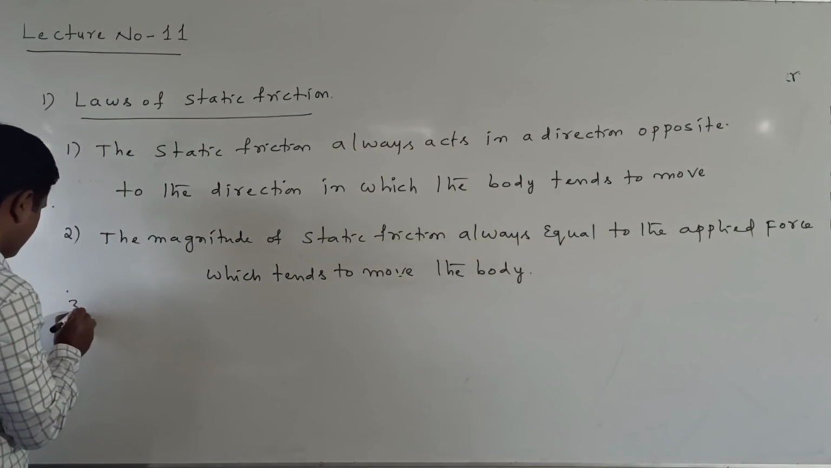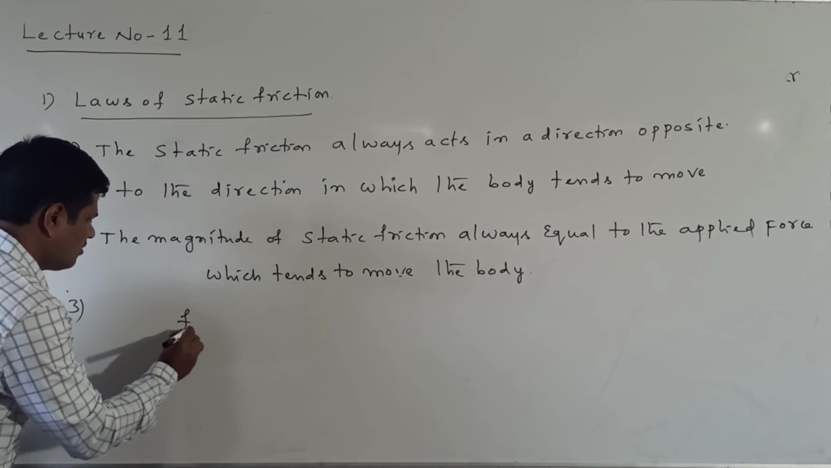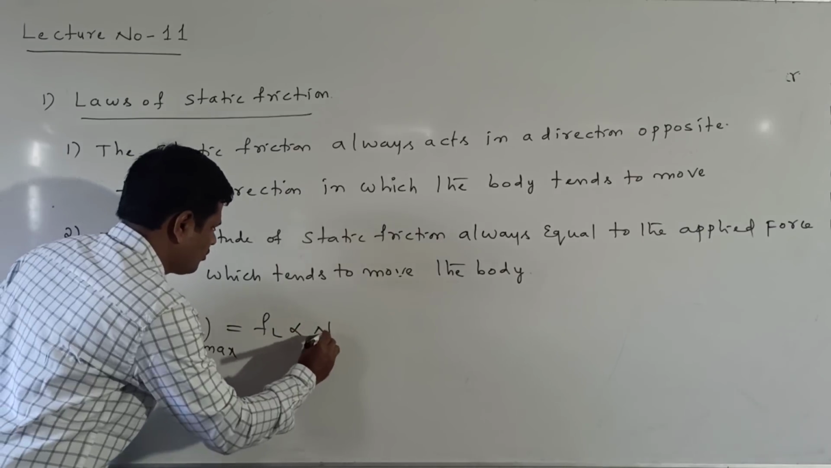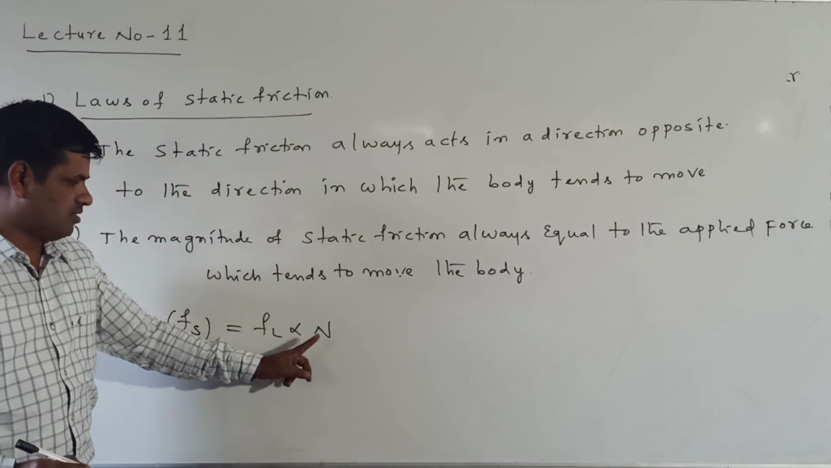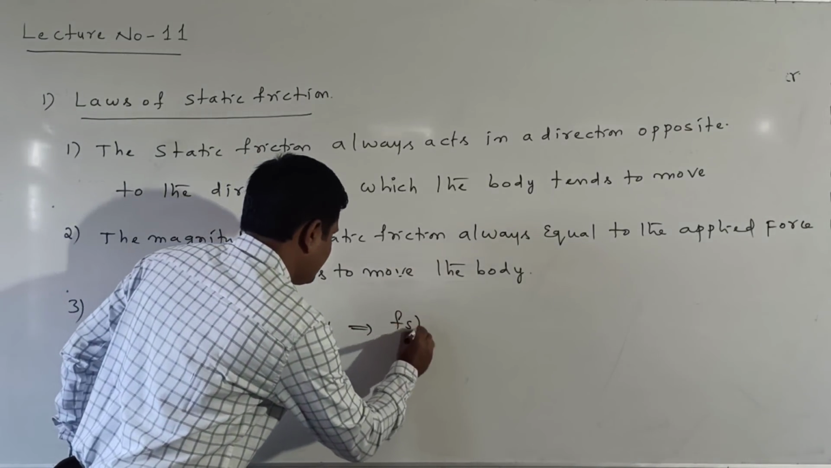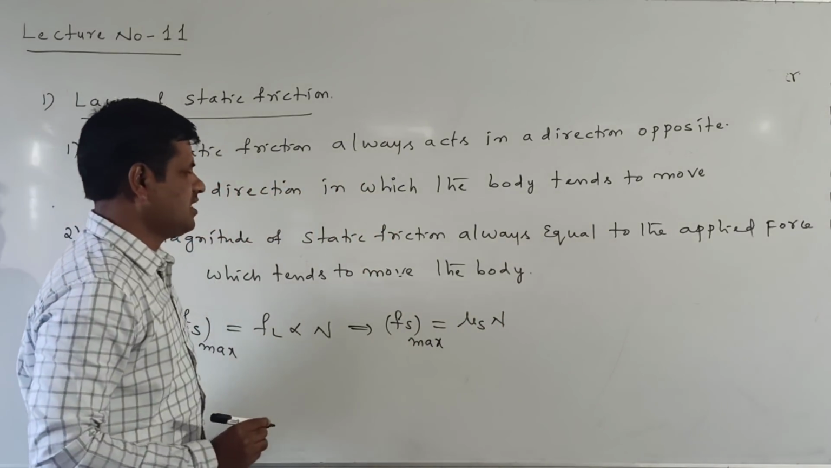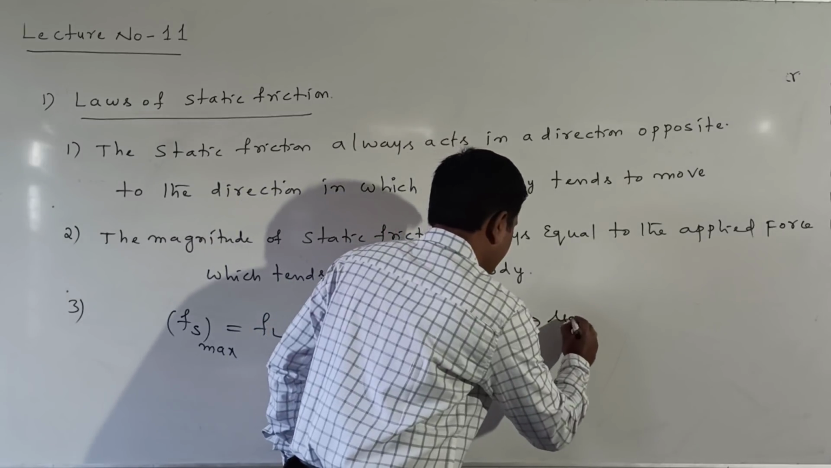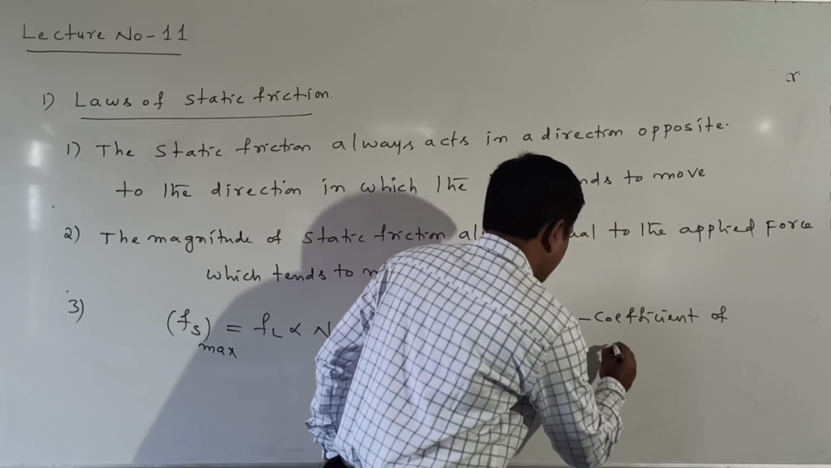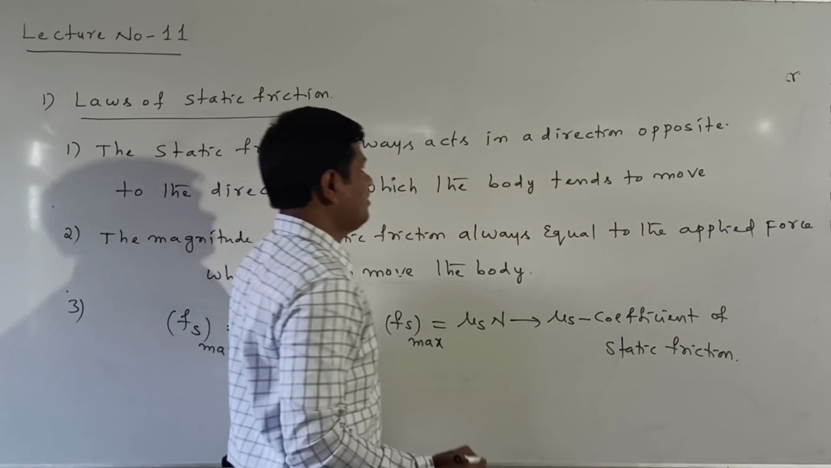Now the third law. The maximum value of static friction, or limiting friction, is always proportional to the normal reaction, which is called the normal reaction. We write this as Fs maximum is equal to mu s into N. Already we know that mu s is called the coefficient of static friction. Right, this is the third one.